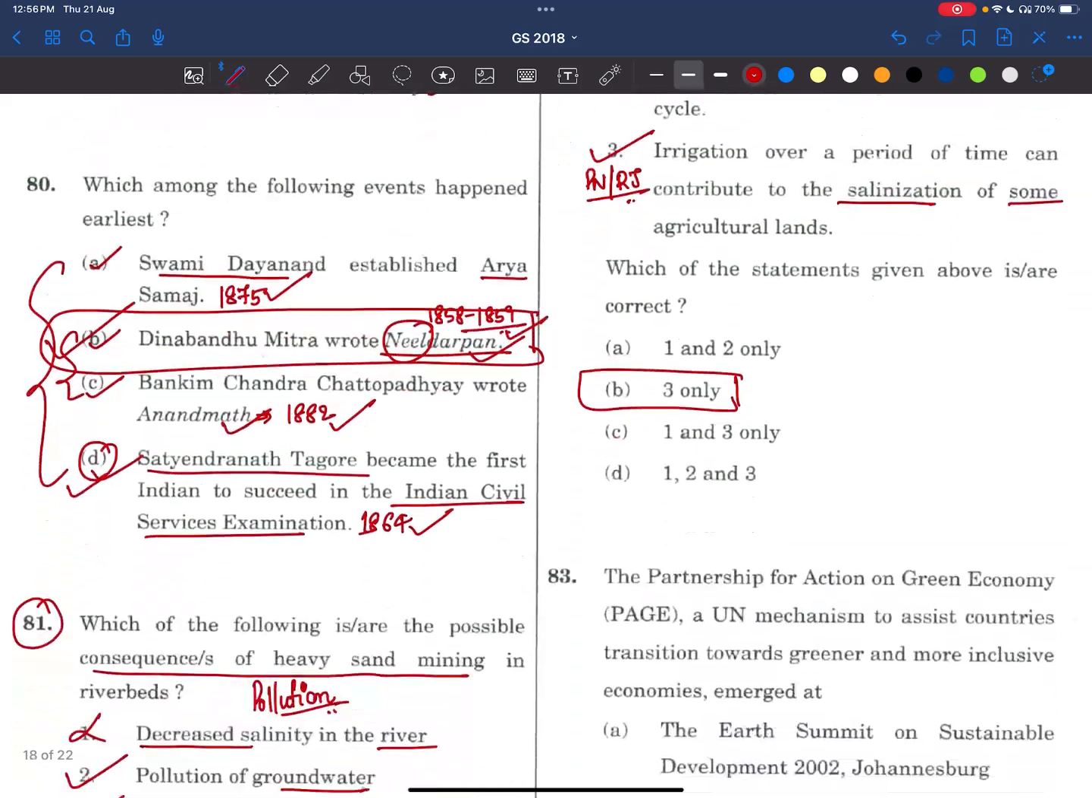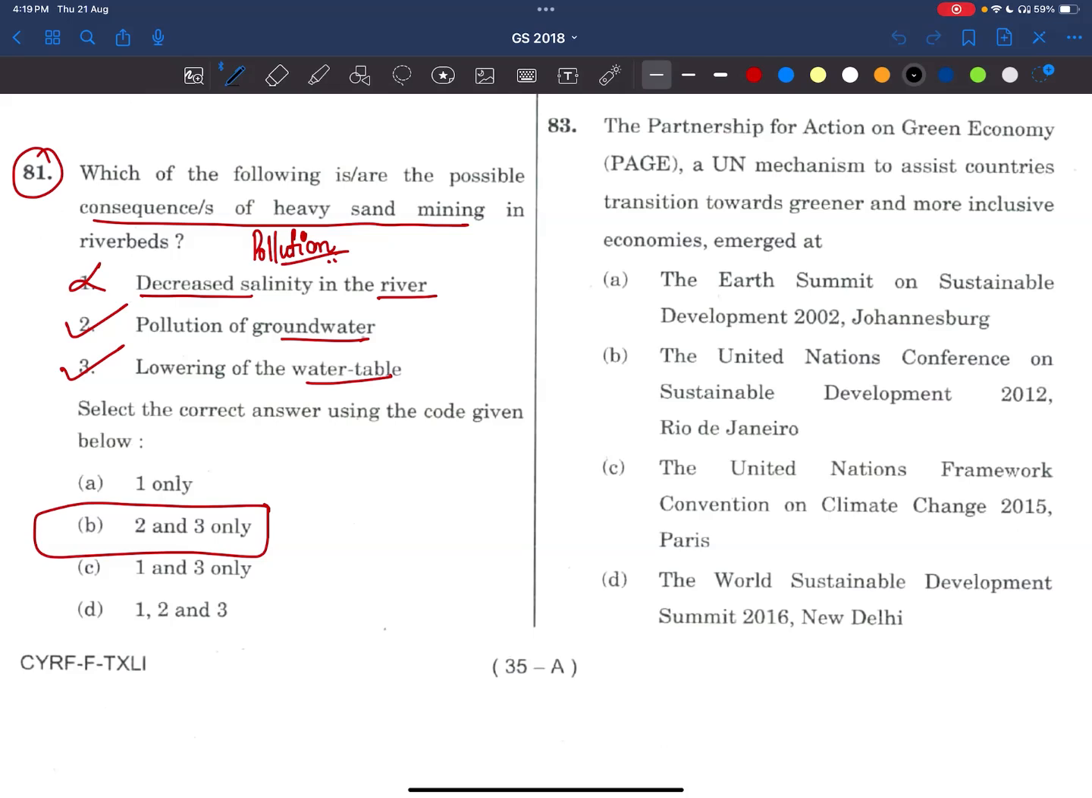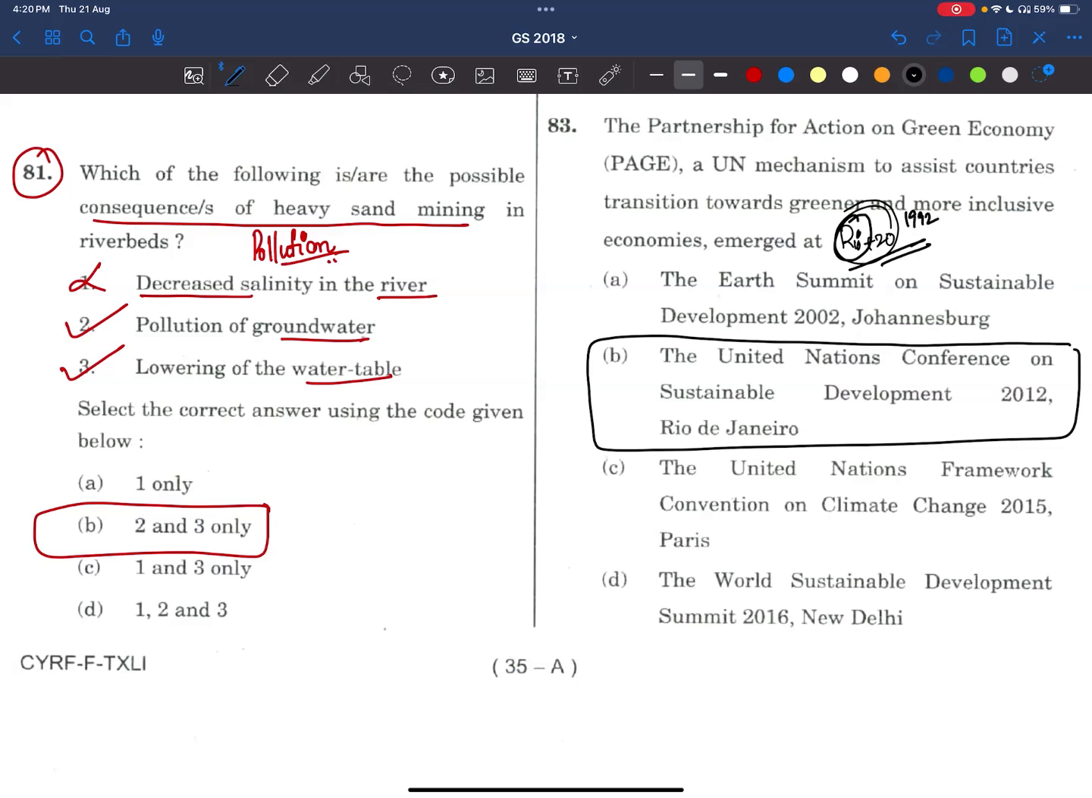Now let's start with the 83rd question. The Partnership for Action on Green Economy, a UN mechanism to assist countries in transitioning towards greener and more inclusive economies, emerged at, see friends, Rio +20. That means the United Nations Conference on Sustainable Development, held in Rio de Janeiro, in Brazil. Rio was held in 1992, and Rio +20 in 2012.